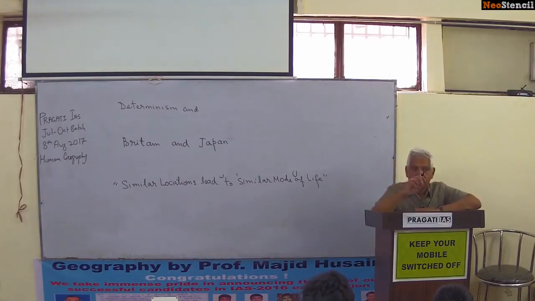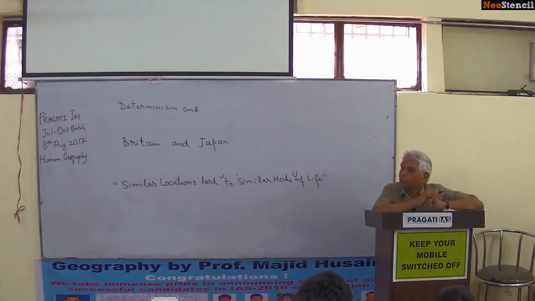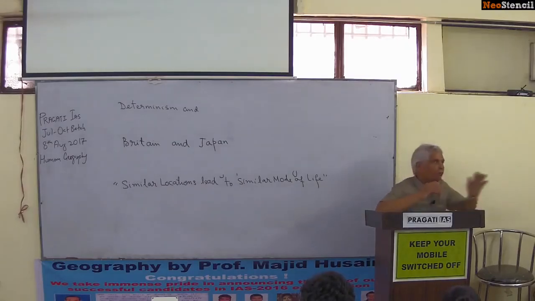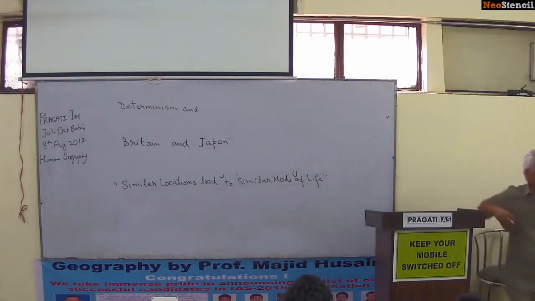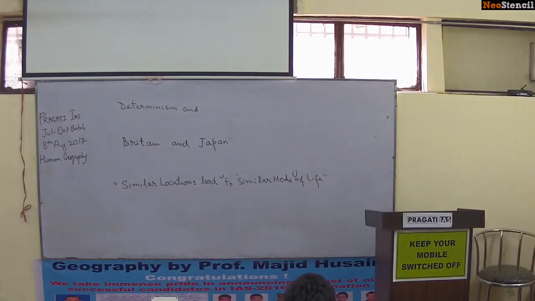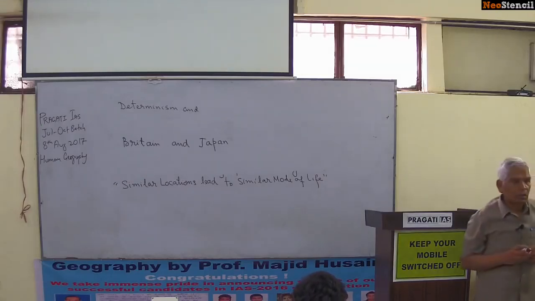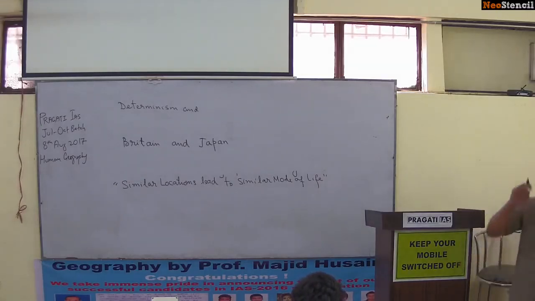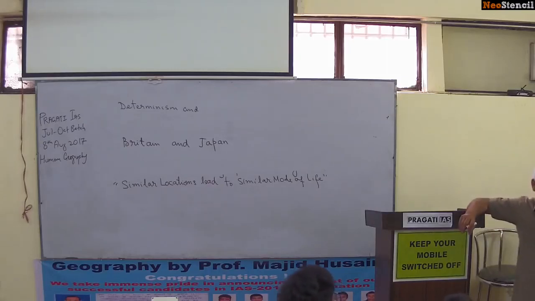And he said the location of these two countries is identical. Both the countries geometrically are in the temperate latitudes. If you see, Britain is here and here is Japan. Both these countries are in temperate latitudes, location wise. Secondly, both the countries are mountainous.